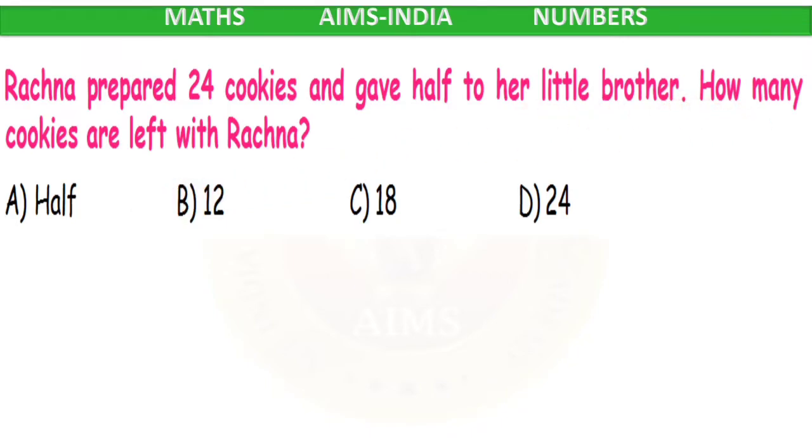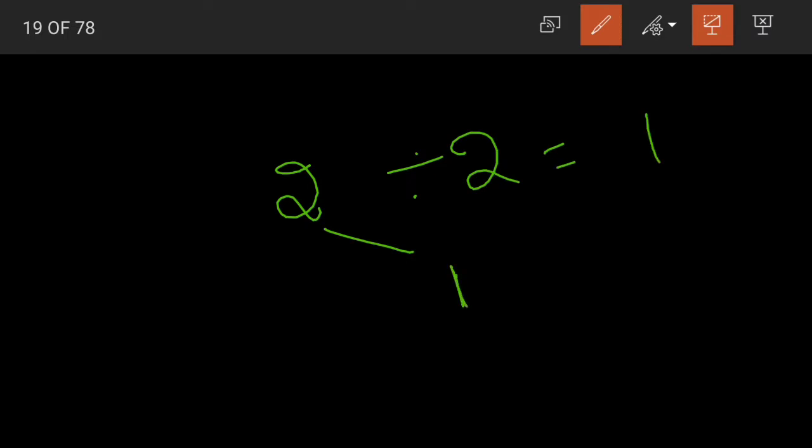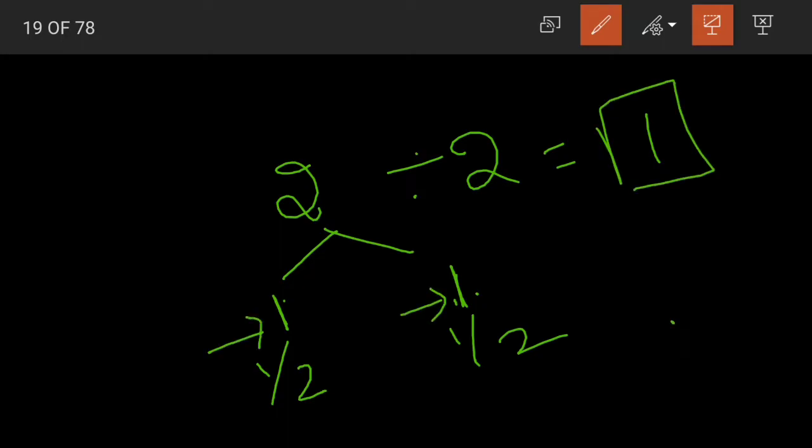Next. Rachana prepared 24 cookies and gave half to her little brother. How many cookies are left with Rachana? See children. Now suppose I have 2 cookies and I gave half to my brother. Half means 2 divided by 2, that is 1. So if I give 1 to my brother, how many will I be having? I will also be having half of the cookies. Half will be with me and half will be with my brother. Both will be having the same number of cookies, that is 1.